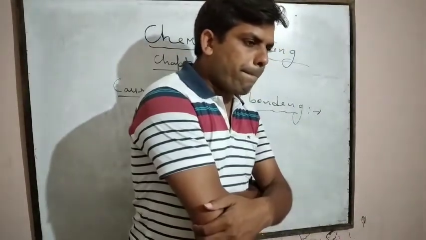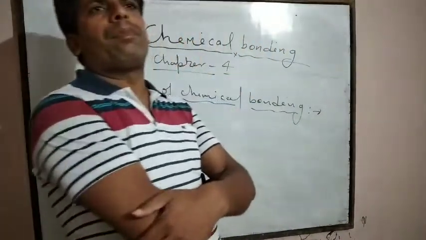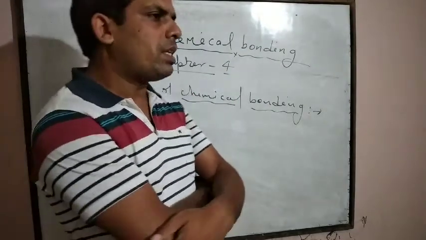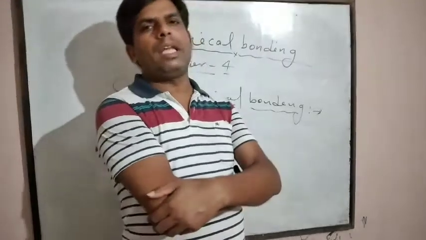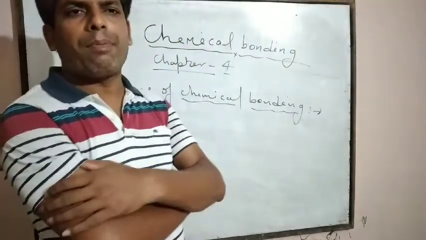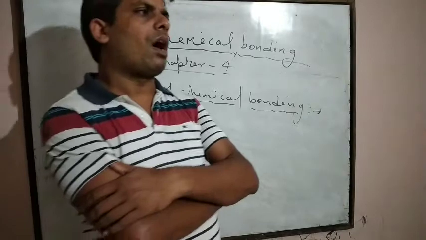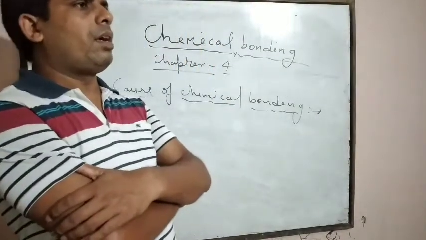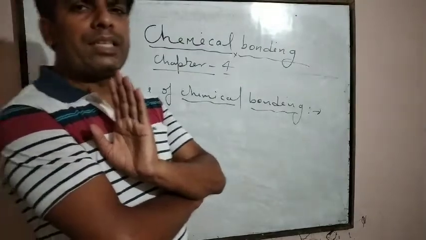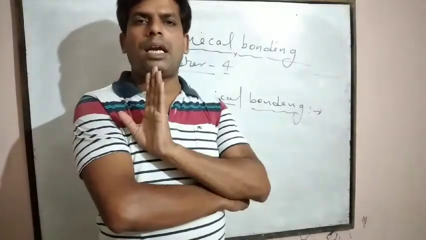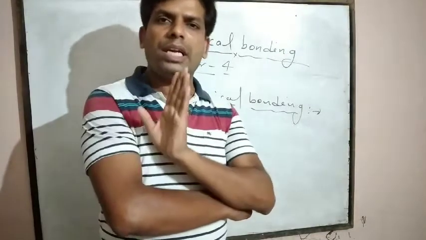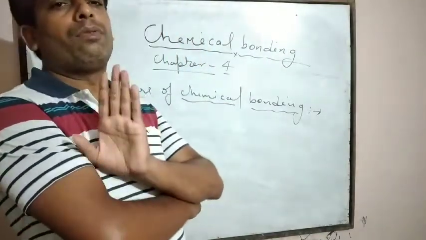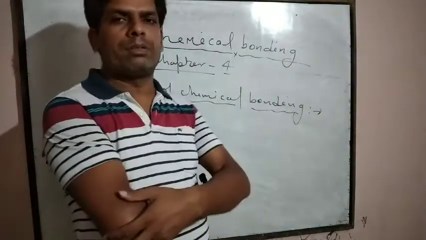So, when two atoms come closer to each other, then with the help of completion of octet or doublet, they become stable. That's why, for stability of atoms and to complete the octet or doublet of each atom, we need the formation of a chemical bond.